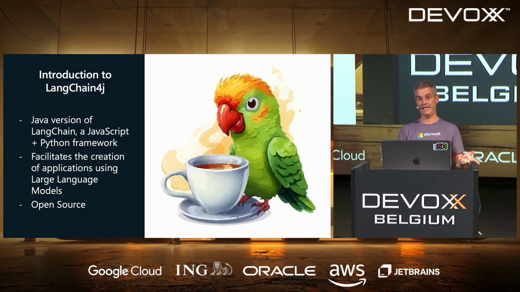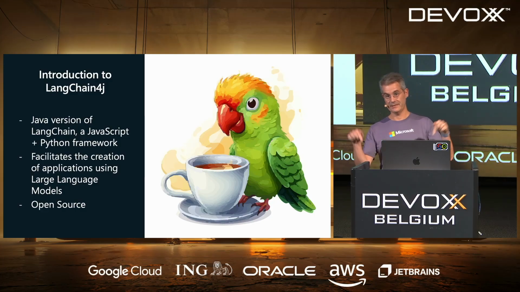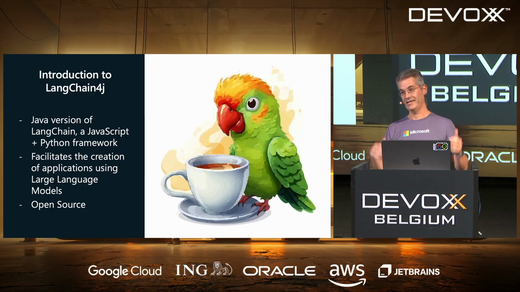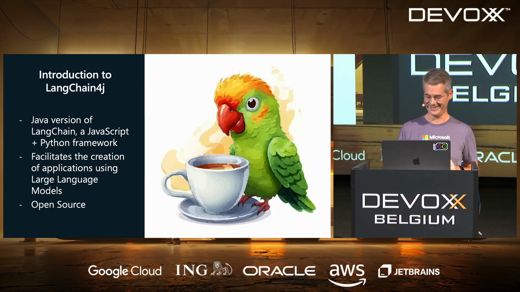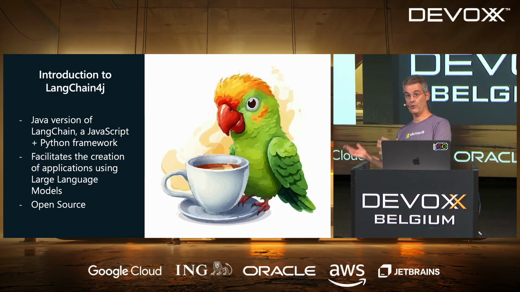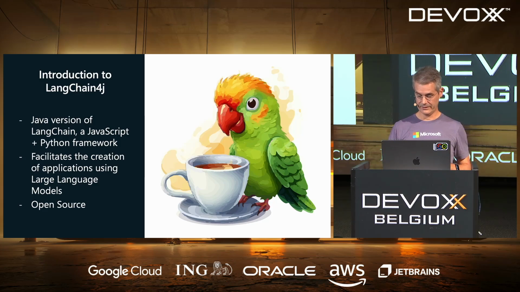By the way, the next session here in the same room, so you don't need to move, is a panel about LangChain4j with people from Red Hat, Oracle, Google, and Microsoft. I'll be there also in the next session, so please don't move. It's fully open source, so you're more than welcome to contribute. Very happy to have feedback, but also contributions to the project.